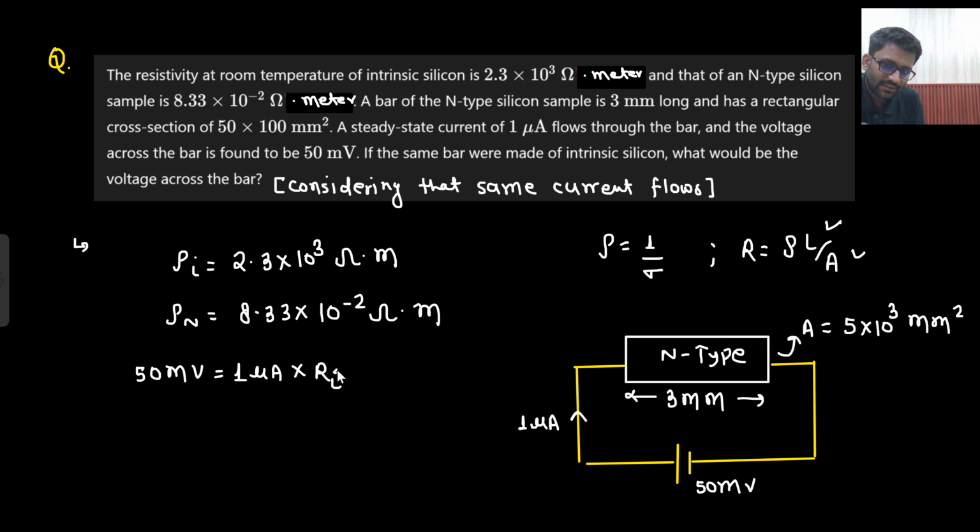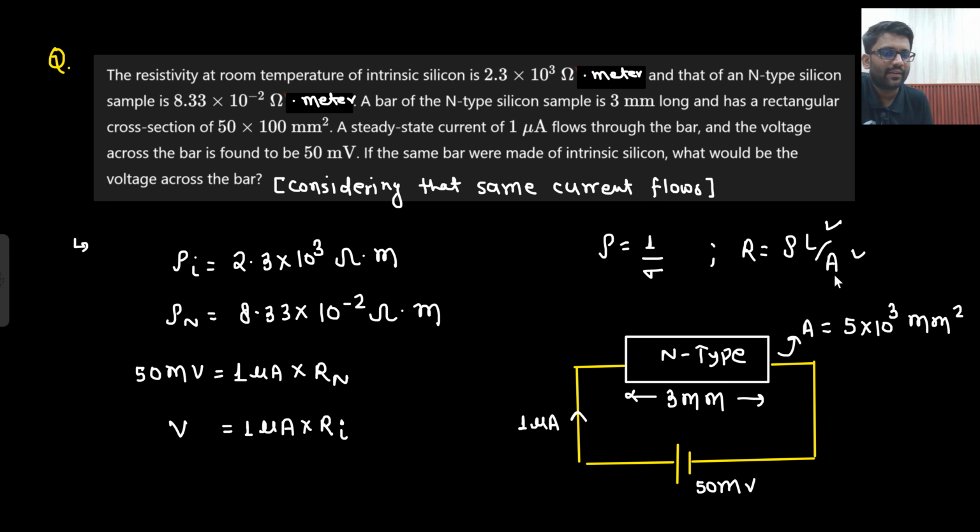Here I am talking about intrinsic. For extrinsic, what is the scenario? The current remains the same. Okay. You need to find out the voltage, and now, sorry, this was for N-type. Really sorry. This scenario was for the N-type. Now you need to find out the Ri value.